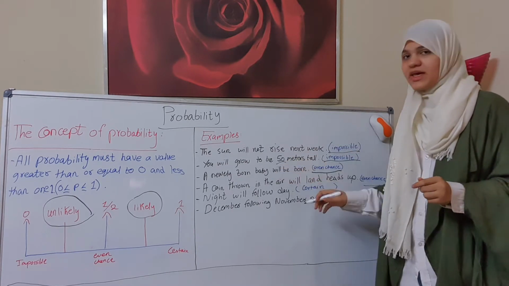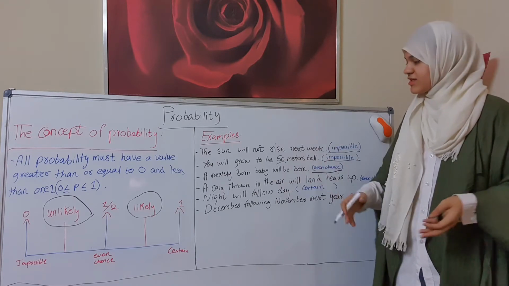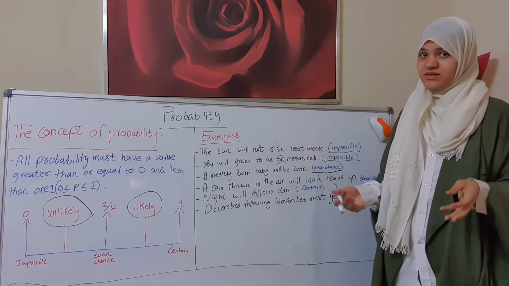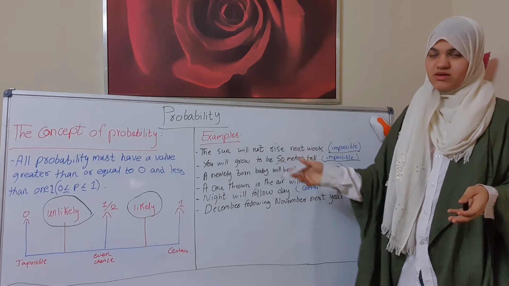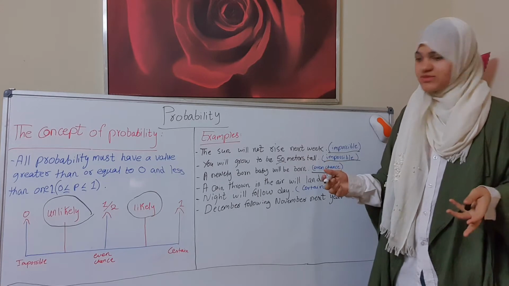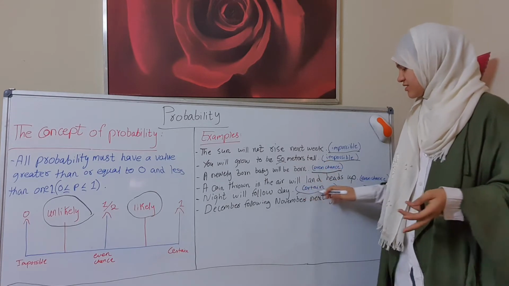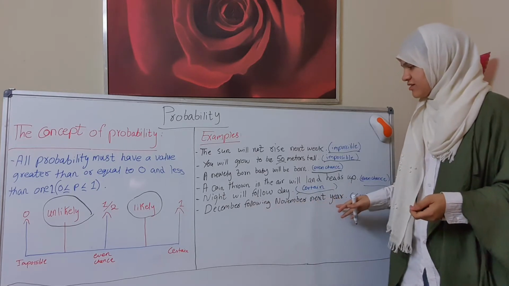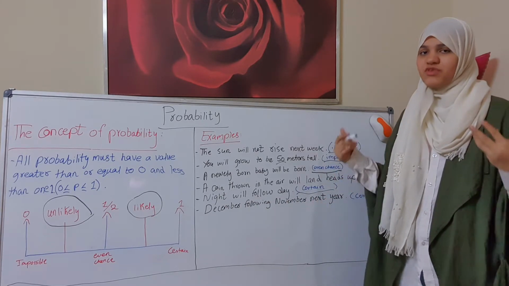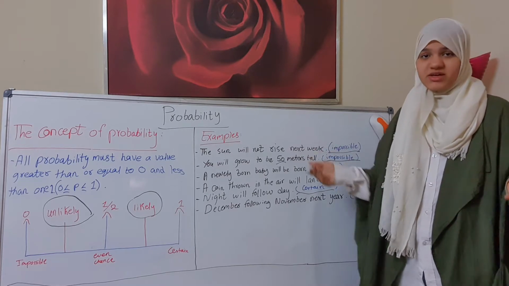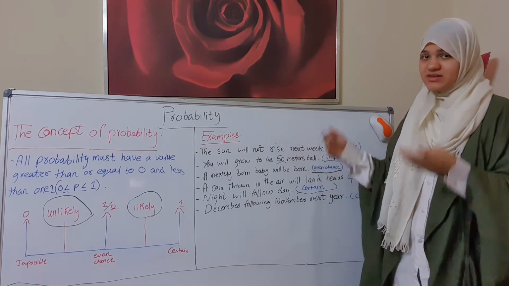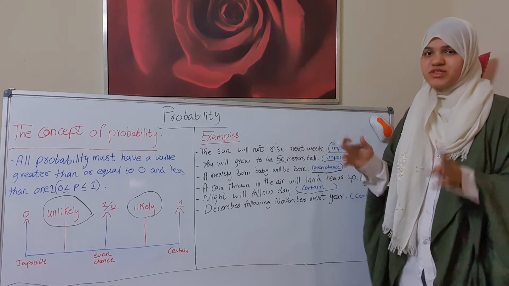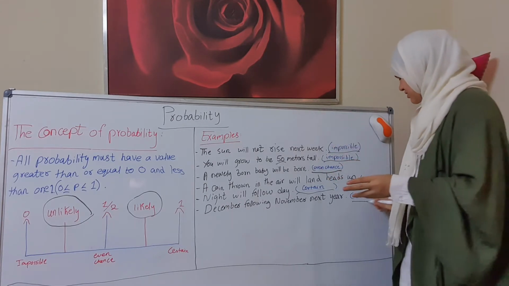Night will follow a day. Actually, this is a fact. Yes, night always follows a day. So that means it is certain. It's 1, or you can say 100%. Now, December following November next year. Yes, December always follows November every year. So that means it is certain. It is 100% sure.